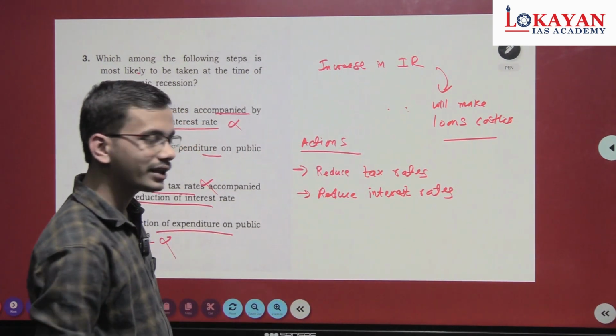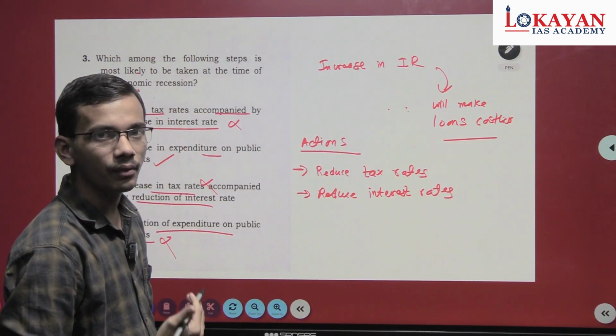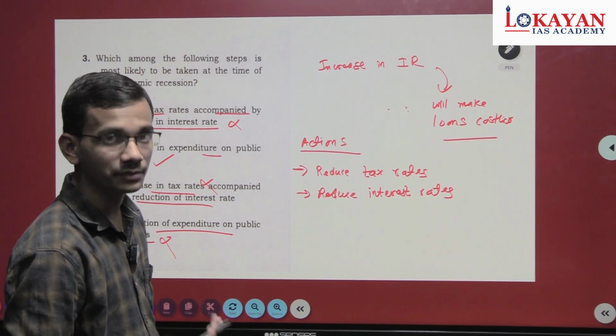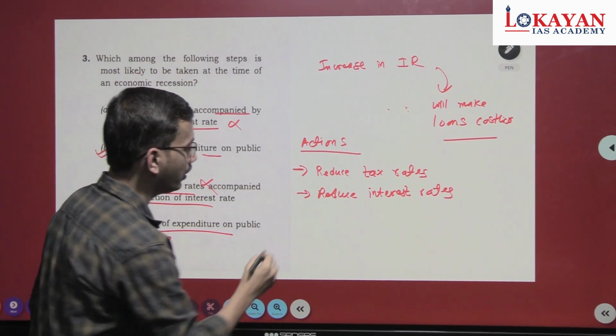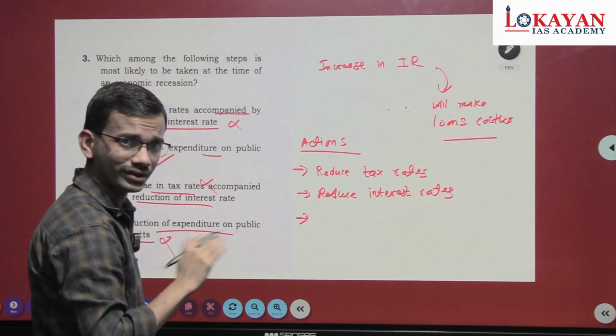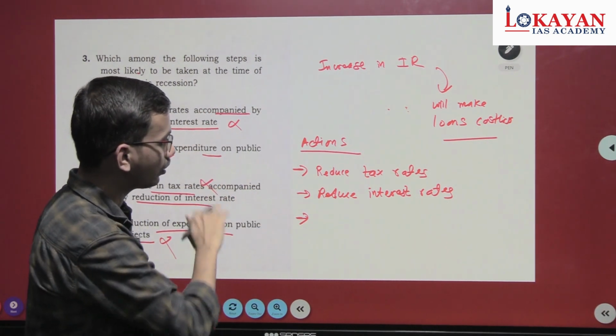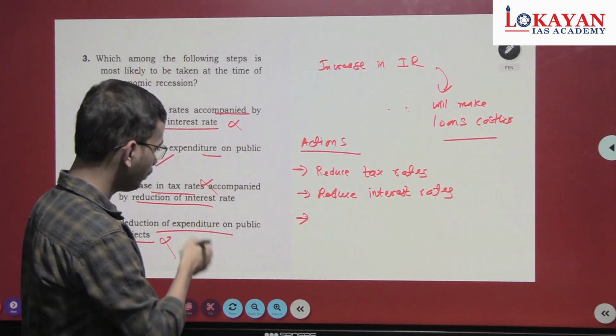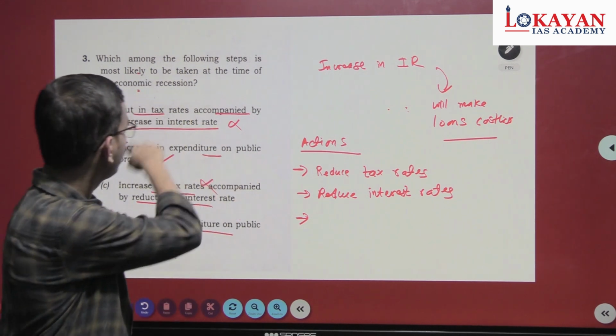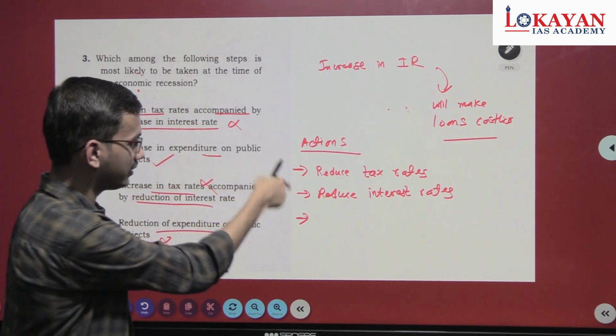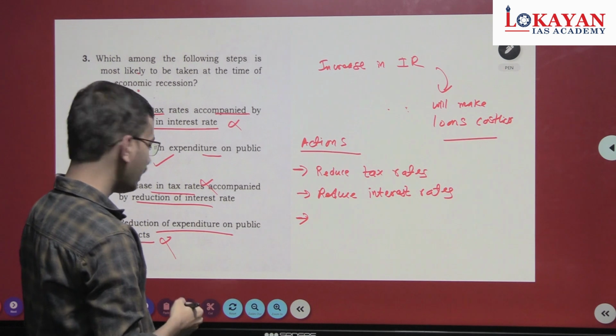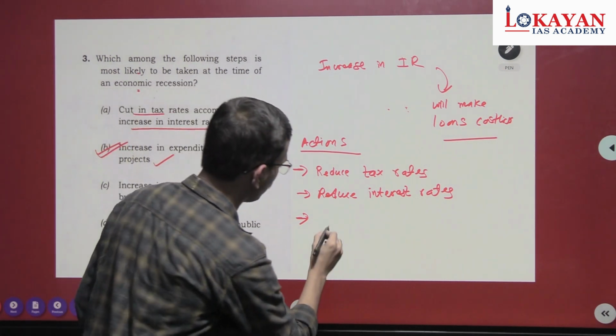What does it mean to reduce interest rates? Which type of policy? Monetary policy, expansionary monetary policy. And the third one, the list is not exhaustive, from these options I am listing these things. The third one is enhancing public expenditure.